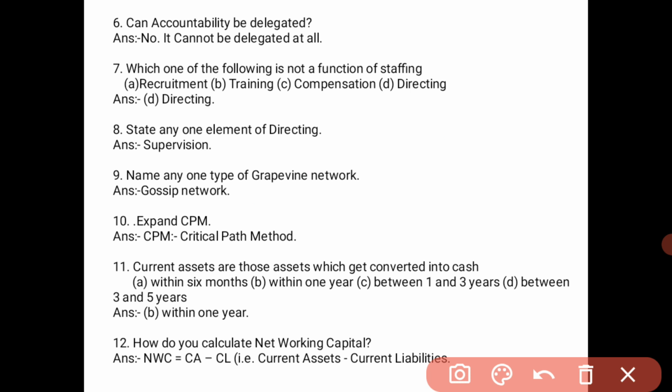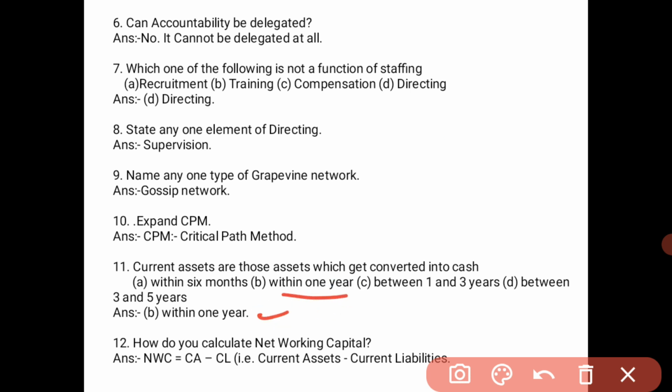Next, current assets are those assets which get converted into cash. The options are: within 6 months, within 1 year, between 1 to 3 years, between 3 to 5 years. Current assets are converted into cash within 1 year, so that is option B.